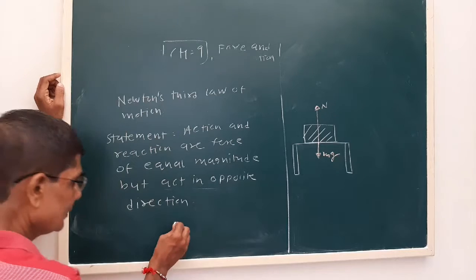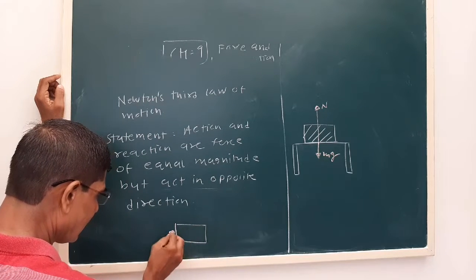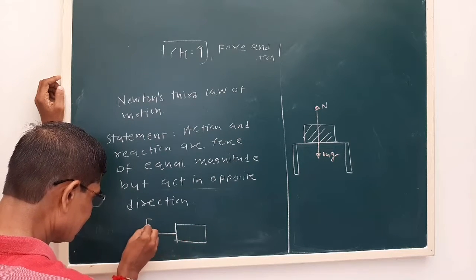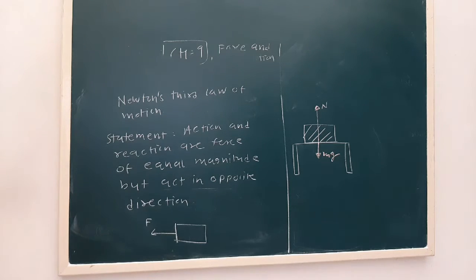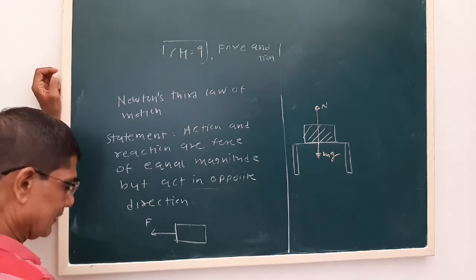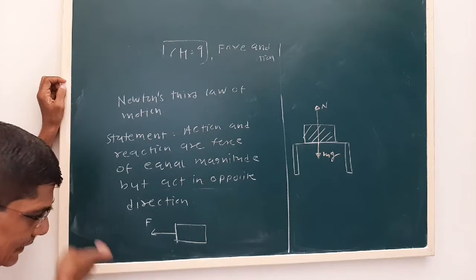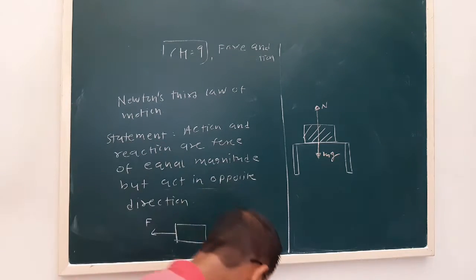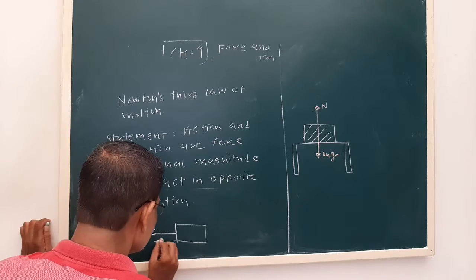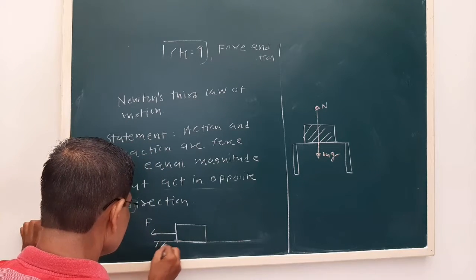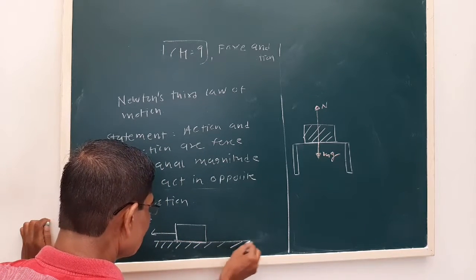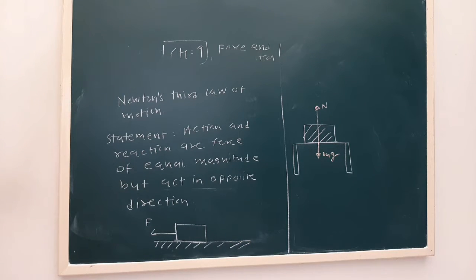Now suppose a block is moved by using a string, on a surface. Many times you try to pull, and the block doesn't move.